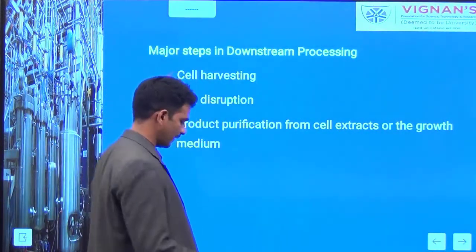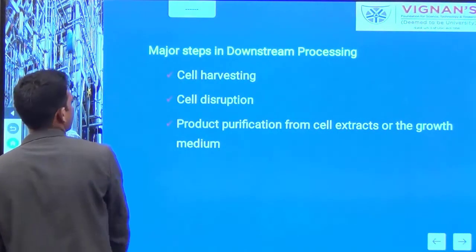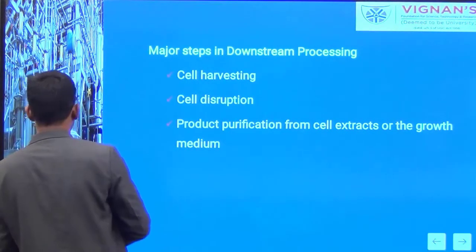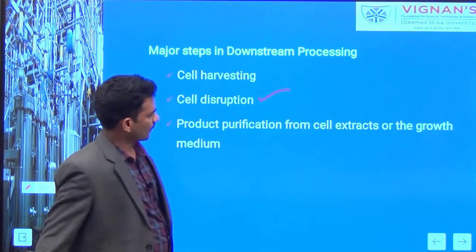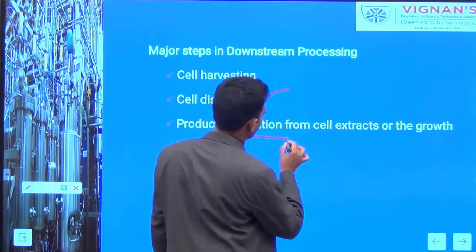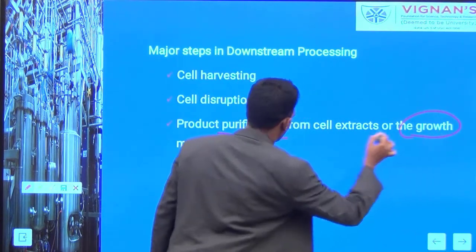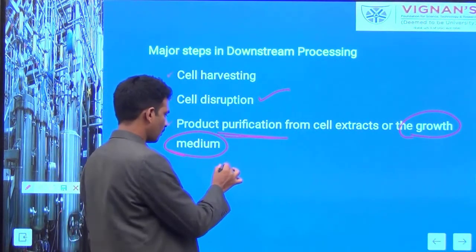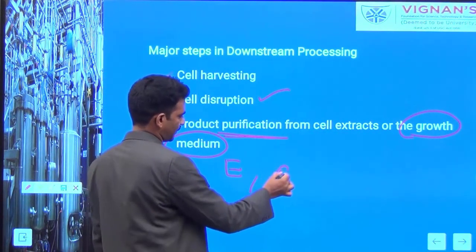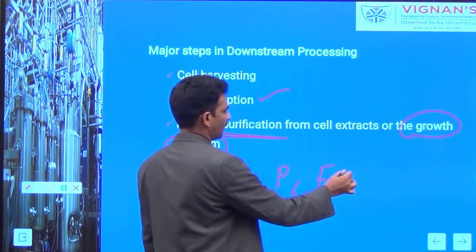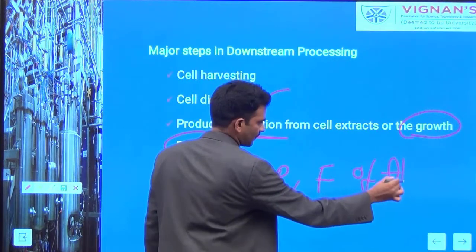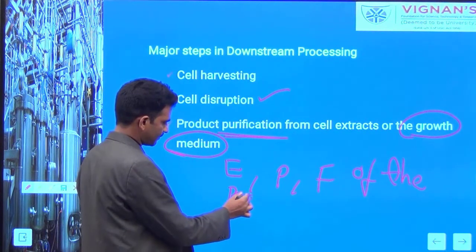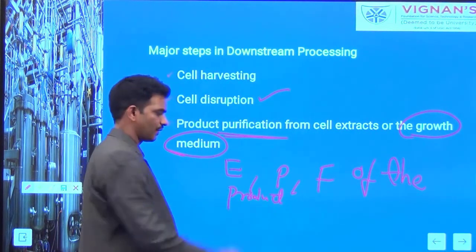You can go for downstream processing. In the downstream processing, there are three major stages. The first one is cell harvesting, and the second one is cell rupturing, followed by purification and formulation of the product from the growth medium. This is the most important. Your downstream process talks about the extraction, purification and formulation of the product. Extraction, purification and formulation of the product from the culture broth is the downstream processing.